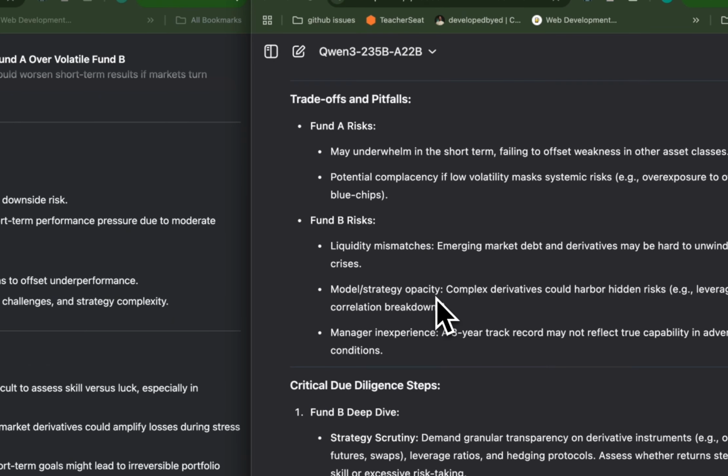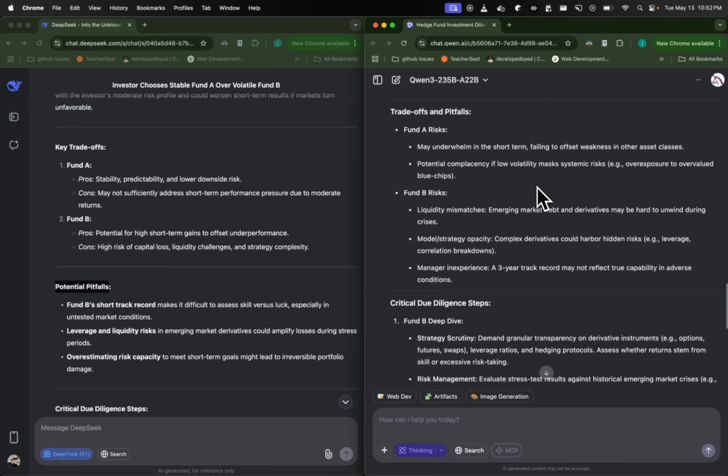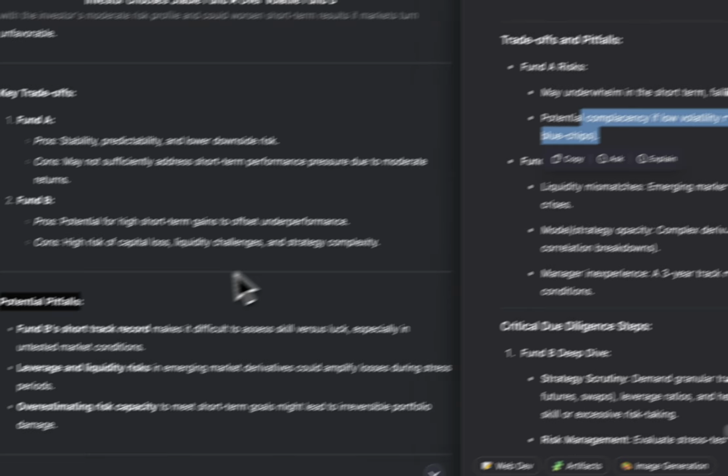Okay. Trade-offs and pitfalls. Fund A: may underwhelm in the short term, failing to offset weakness in other classes. Potential complacency if low volatility masks systemic risk exposure.